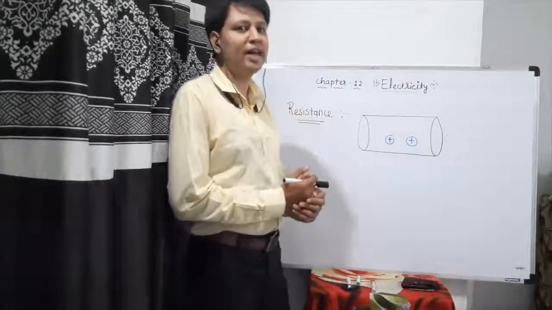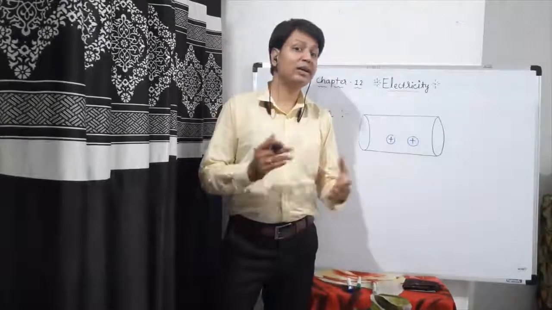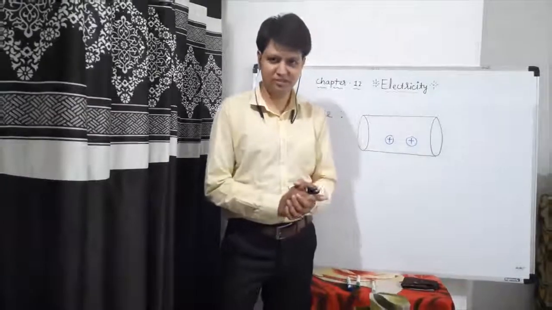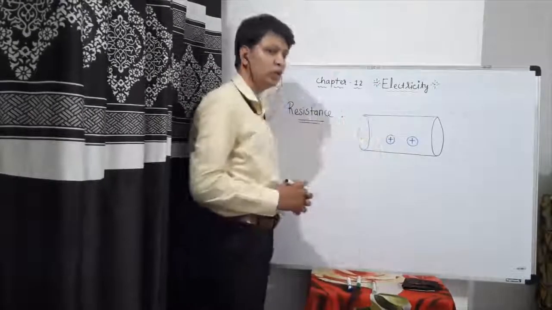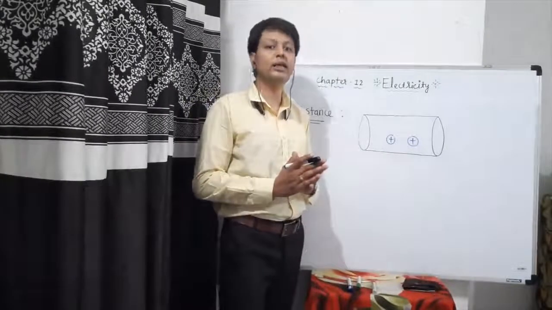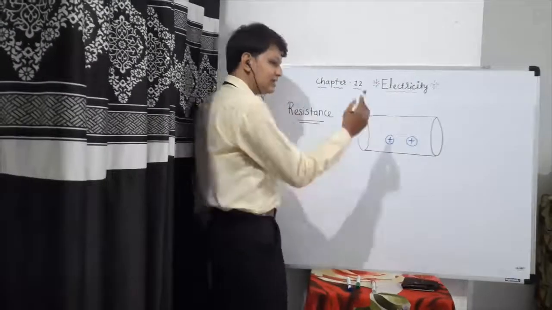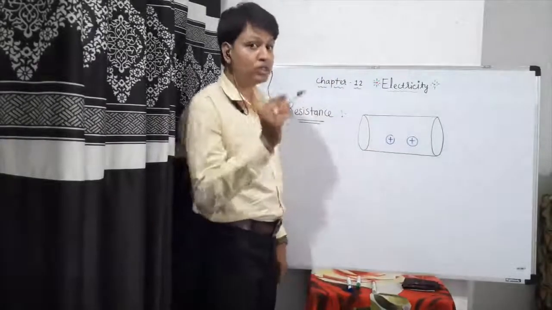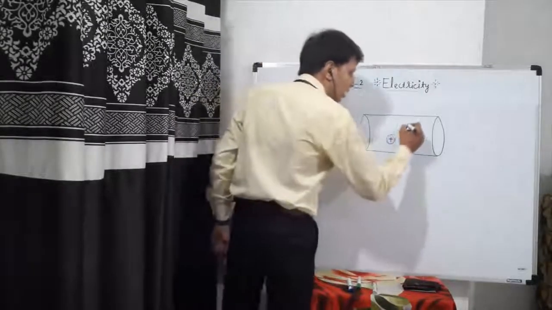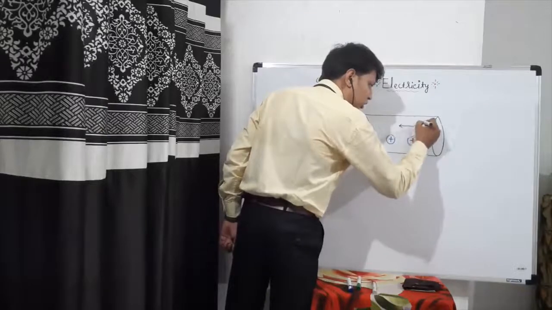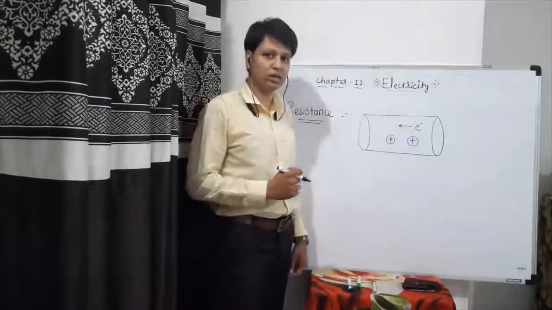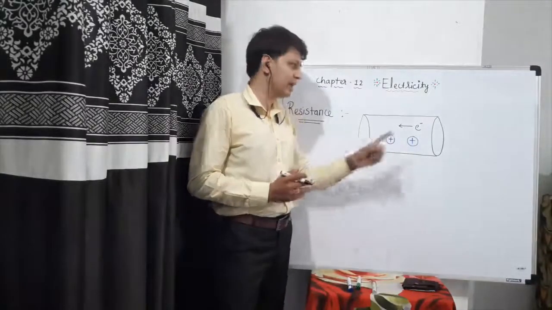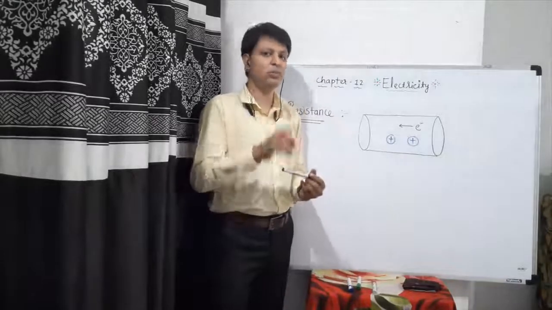Friends, when can you say that a conductor or a metallic wire or a resistor offers a resistance? For that I have drawn one particular wire which is actually a conductor in nature, but let us say it is constituted with atoms. As they have positive charge, when electrons constitute an electric current through the metallic wire, while they are flowing, their motion is retarded as they are attracted by these positive charges.